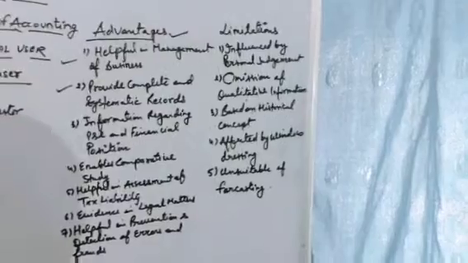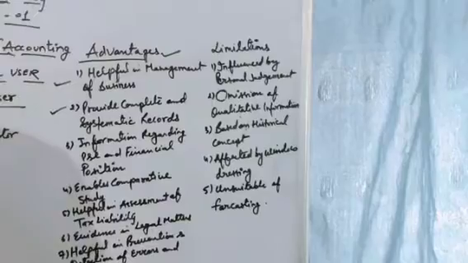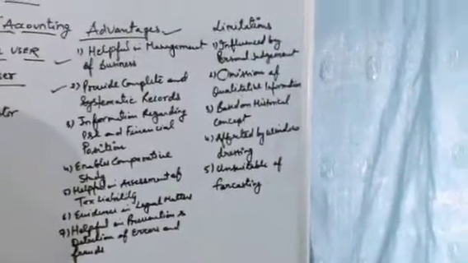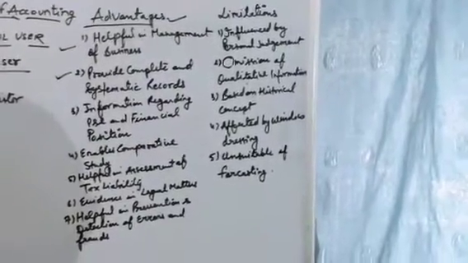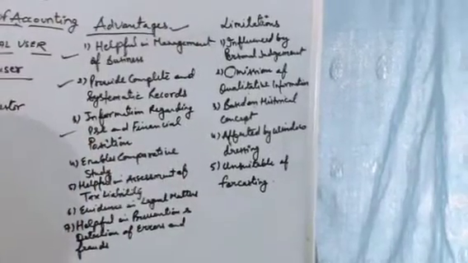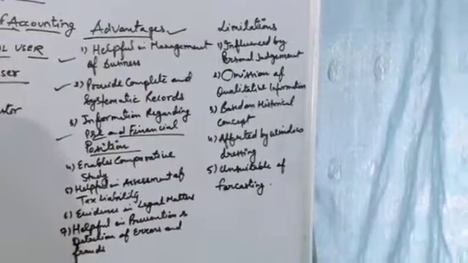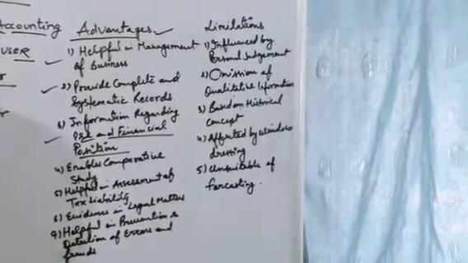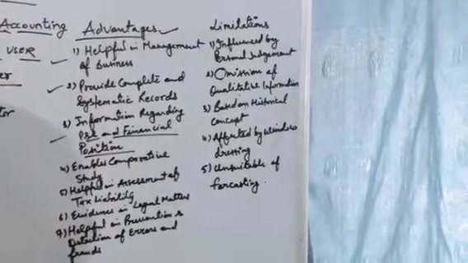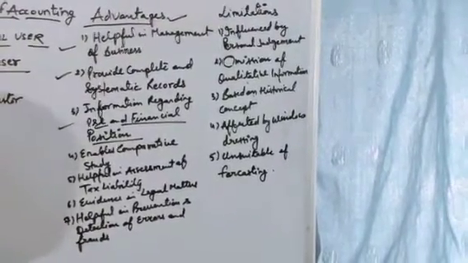Means here, on the basis of that accounting process, whatever records we have maintained are systematic and complete, so that we can get proper information from them. We get that only from the accounting process, if we properly follow it. Third point, information regarding profit and loss and financial position. By making different accounts like the trading account, profit and loss account, and balance sheet, we can get information about the profit and loss and the financial position of our organization. So it is also important. Without accounting, it is not possible.